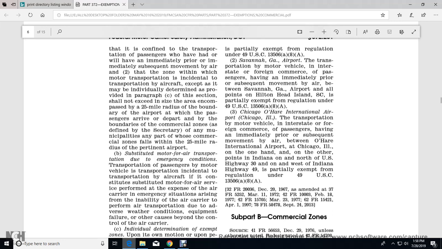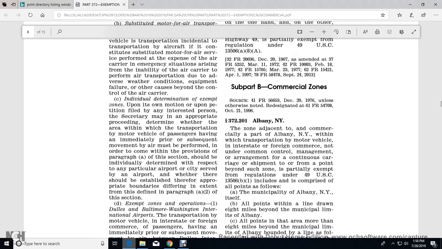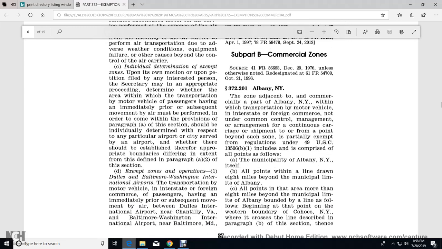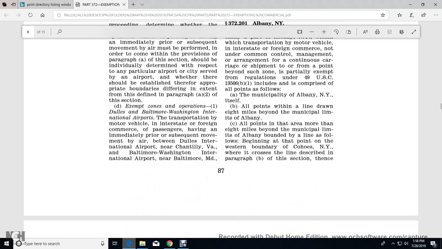Code 13506 A. Alright, subpart B, commercial zones. 372.201, Albany, New York. The zone adjacent to and commercially a part of Albany: the transportation by motor vehicle in interstate or foreign commerce under common control, management, or arrangement for a continuous carriage or shipment to or from a point beyond such zones is partially exempt from the regulation of Title 49 U.S. Code 13506(b)(1). It comprises all points in the municipality of Albany, New York itself, and all points